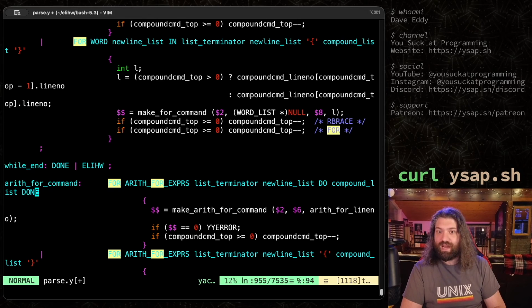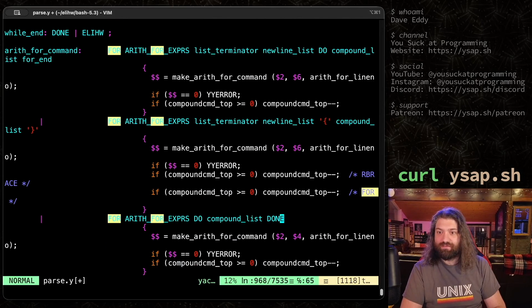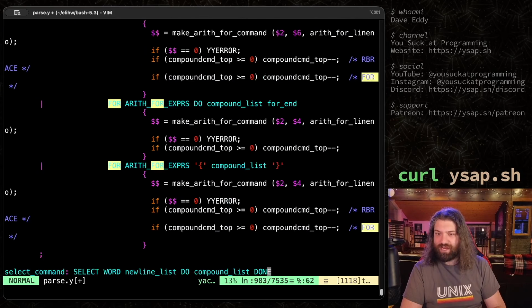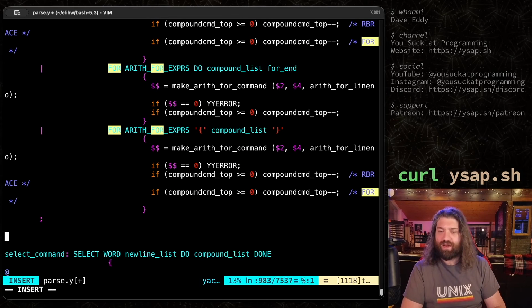Look at this. Arithmetic for command. So this is like math arithmetic or whatever. So there's a done here. Let's go ahead and swap that out. There is a, let's keep going. Is there another done down here? I haven't actually spoiled this part for myself, so I actually don't even know if there is any more. Okay, there we go. That's all of them. So let's go down here and let's define it. For end colon.